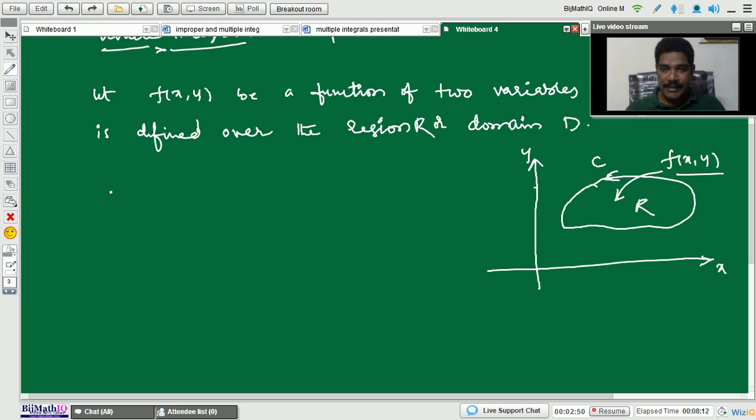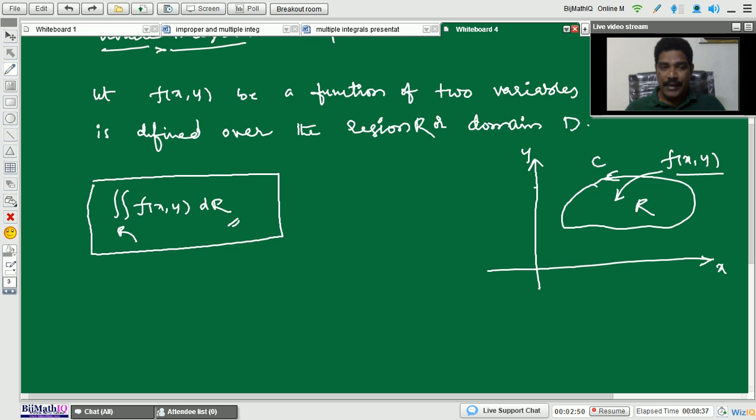Generally the double integral is denoted by two successive integrations taken over the region R for the function f of x comma y dR. Here we are taking the differential with respect to R, because it is over the region R. This is the general form of the double integral for the function f of x comma y, defined over the region R.